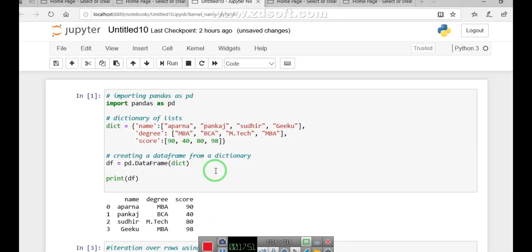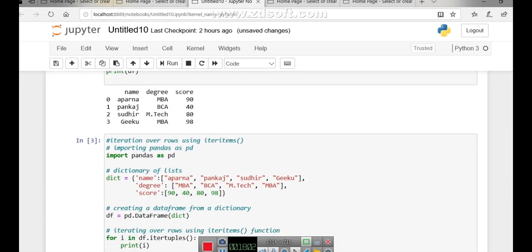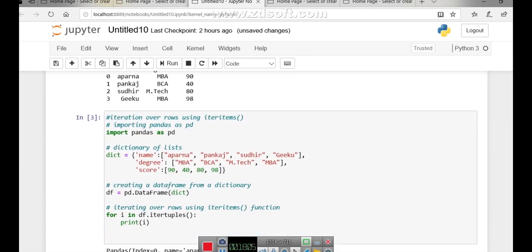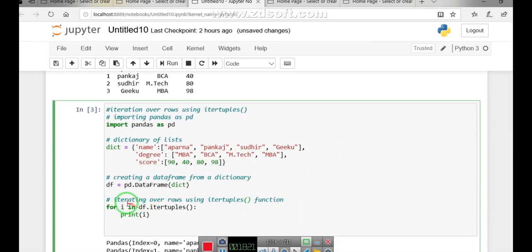Now students, again we start with the data frame, clear, and the same simple example, the data frame with just 4 rows. And you see here the next program is using the itertuples method. So you see here first step is import, then is dictionary, clear, again converting the dictionary into the data frame. So going back to the question here, my iteration is iterating over the rows using the itertuples function.